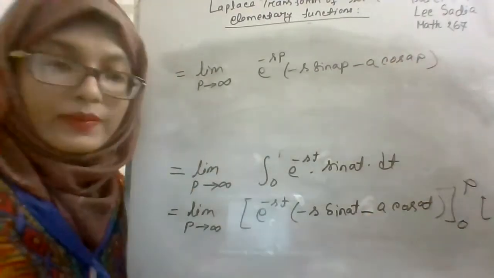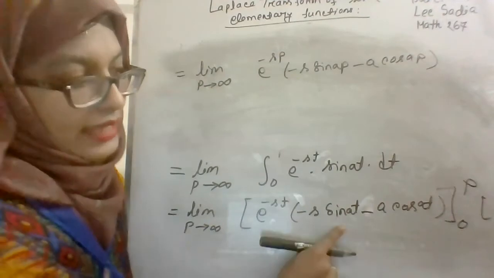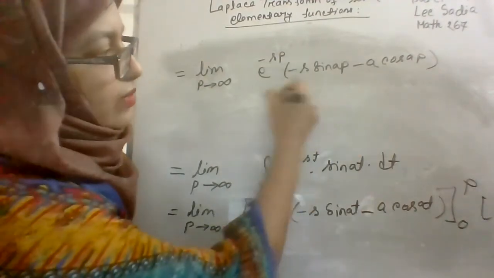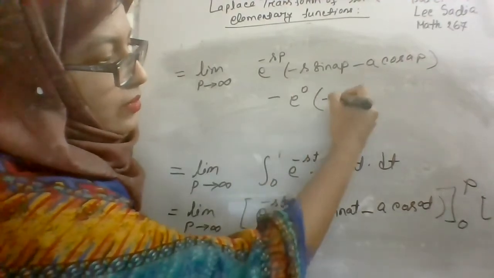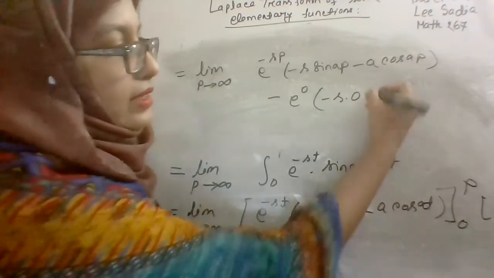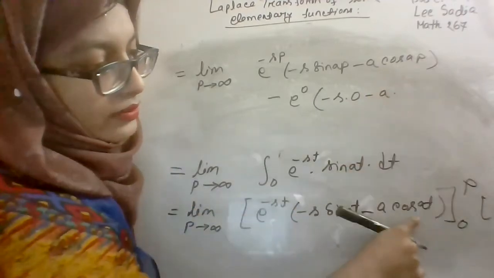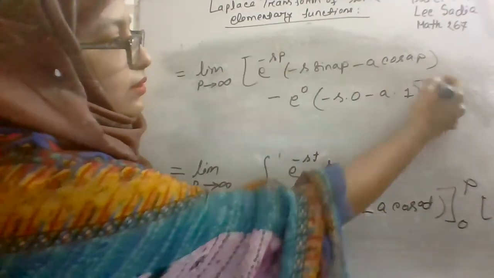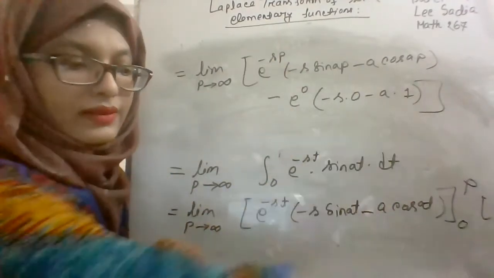And for the lower limit, sine 0 means 0, and it will be minus e to the power 0, minus s into 0, because sine 0 is equal to 0, right? Minus a into cos 0. Cos 0 means 1. Is there any problem here?